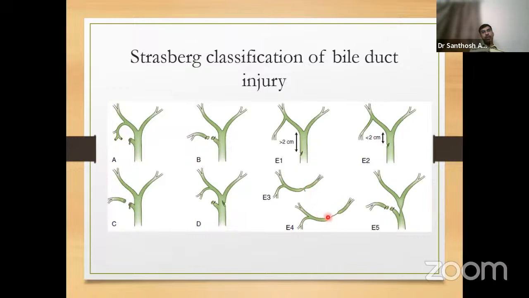Whereas in E4, the hilum is destroyed, so we'll require separate enterotomies for anastomosing the right hepatic duct and the left hepatic duct. E5 is again an individual stricture formed for the low-inserting right posterior sectoral duct and also the common hepatic duct. So again, this will require 2 anastomoses.